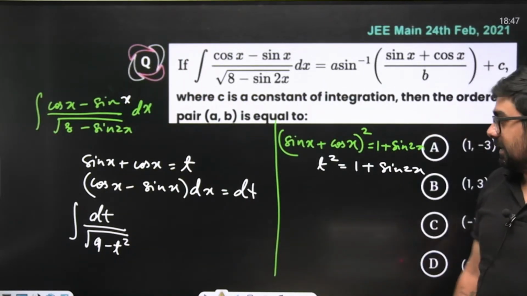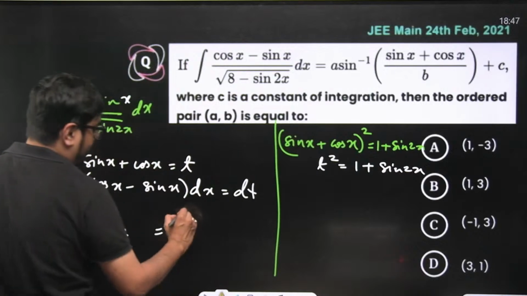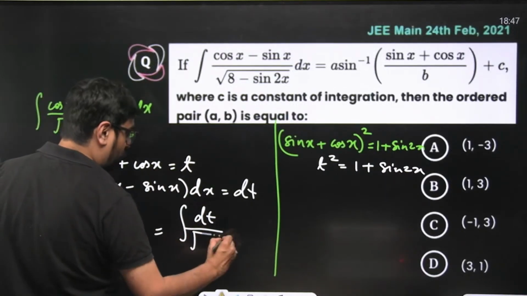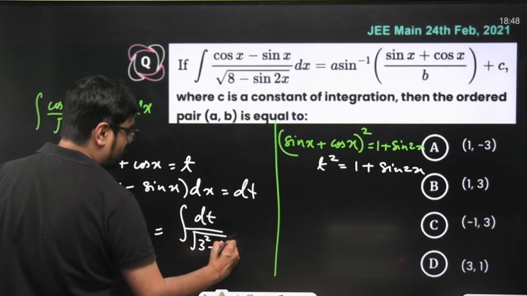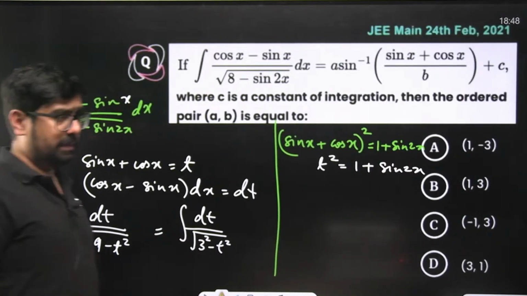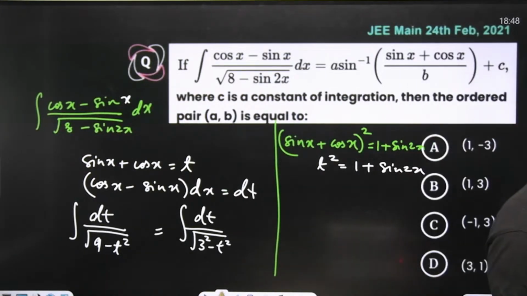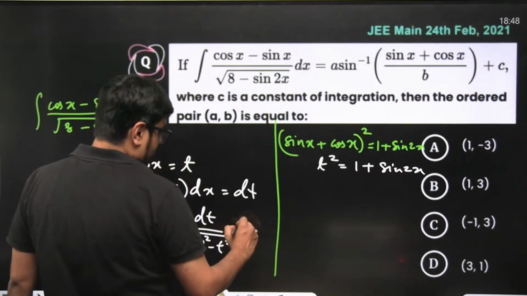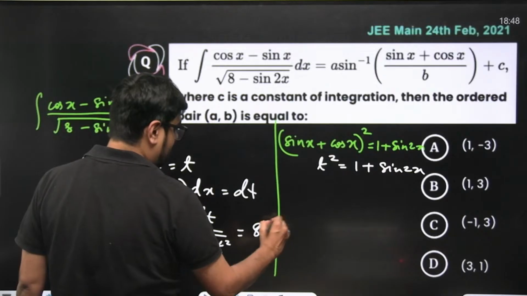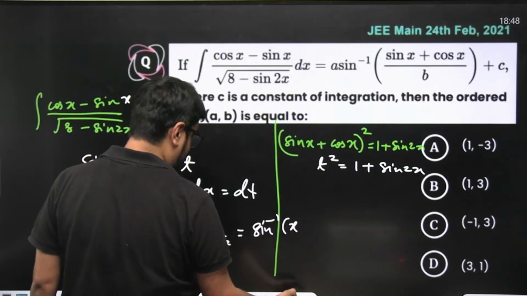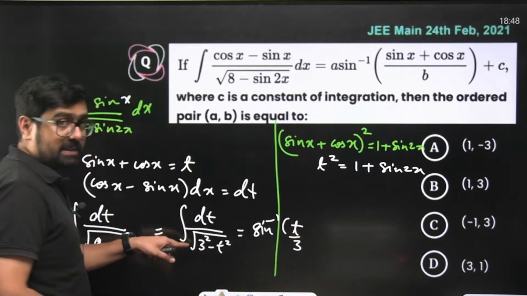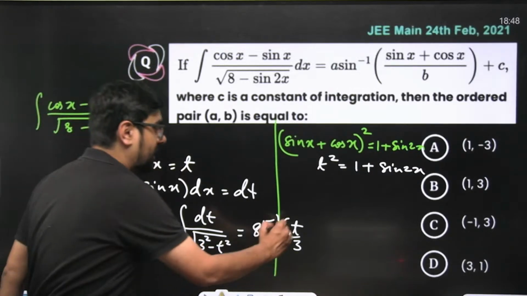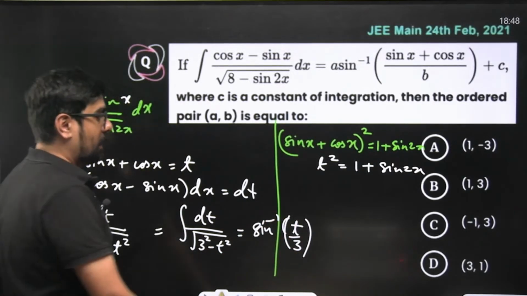Correct? This is our standard integral. This we know. This is our standard integral dt by square root of 3 square minus t square, that is, 1 by square root of a square minus x square. We know it is sine inverse of x by a. So this will become nothing but sine inverse t by, what is a here? 3 is a, since 3 square minus t square. So sine inverse t by 3 plus c.